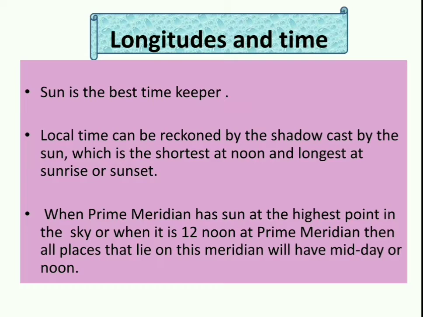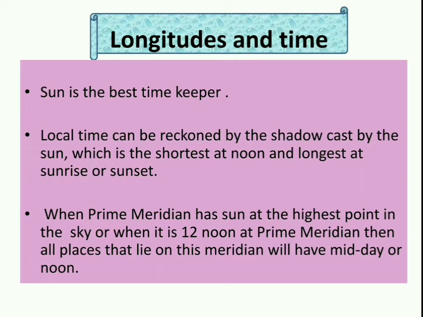So in earlier days when there were no clocks, what happened? People used to find out the time with the help of the shadow cast by the sun. This shadow is shortest at noon. Why? Because the sun is at the highest position in the sky, and longest at sunrise or sunset.